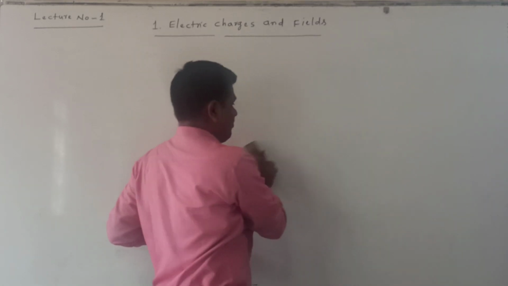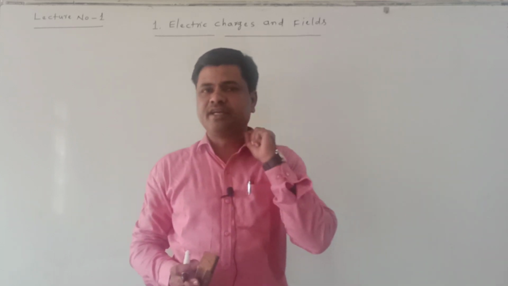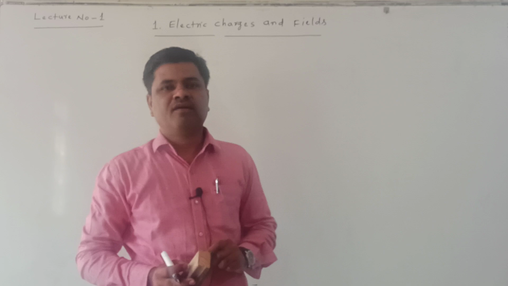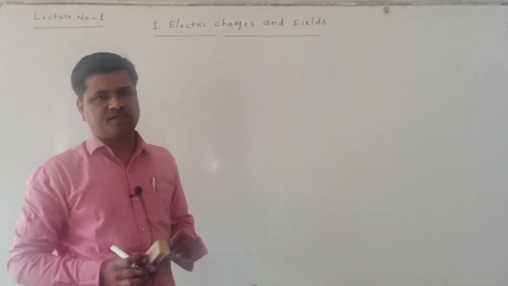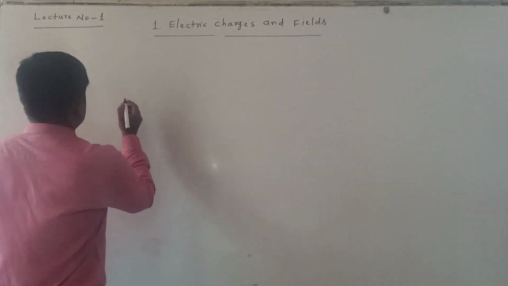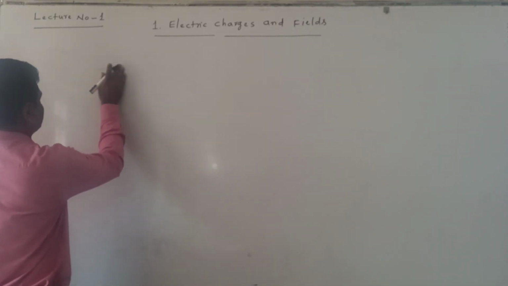See students, when can a charge produce only an electric field? When can it produce an electric field and magnetic field? When does it produce electromagnetic fields? This condition is very important. Suppose the charge we have taken is at rest.